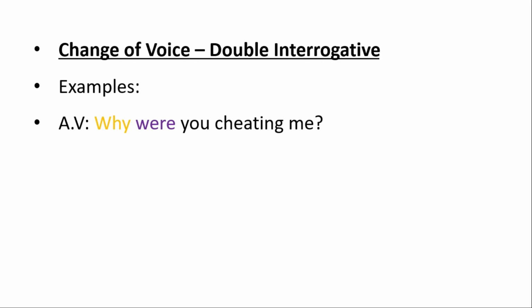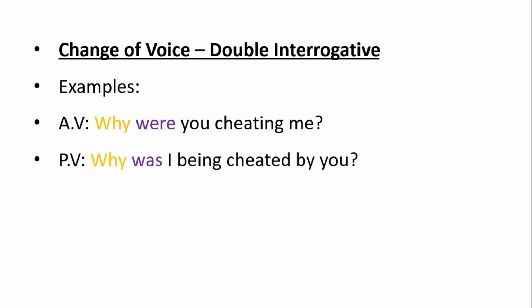The passive voice of the sentence will be, after finding the object, that is me, and why was I? So I will be here the subjective case of me being cheated. Cheated is the past participle form of cheat by you.